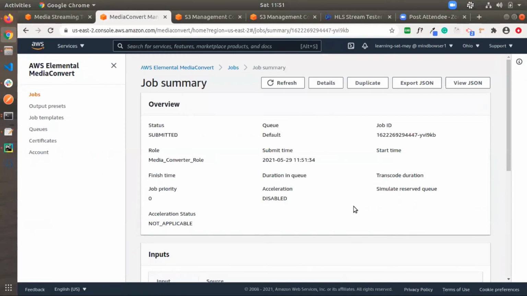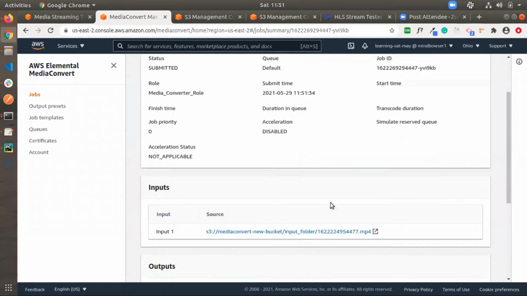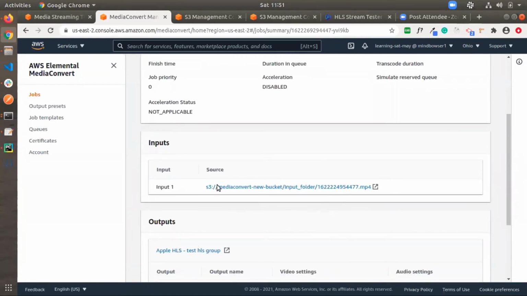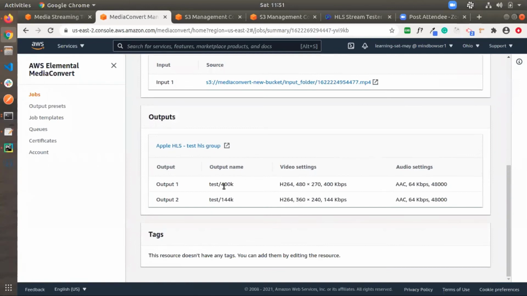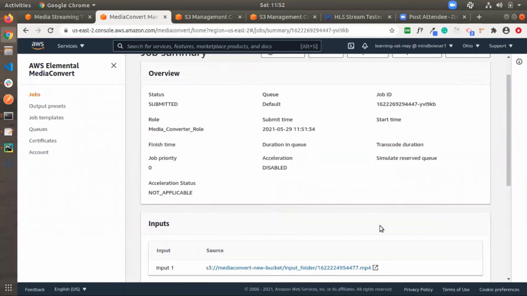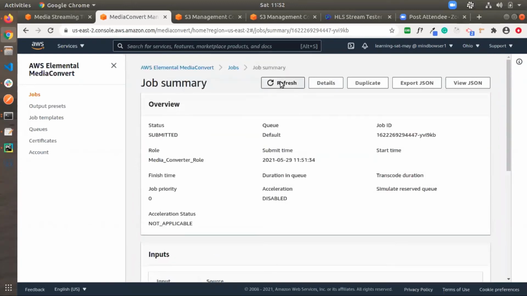So it has submitted the job. Here you can see the summary of the job which I have created. The status is submitted, and here are the input files which were added by browsing. Here we can see the outputs, for which I have selected different outputs, 16 into 240, 144. Now we are waiting for this job to complete.